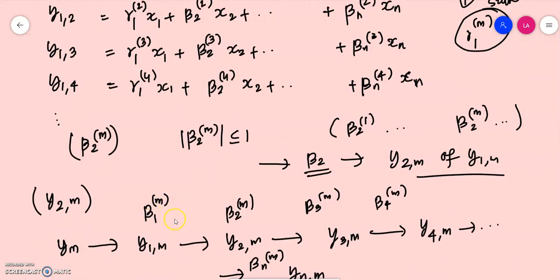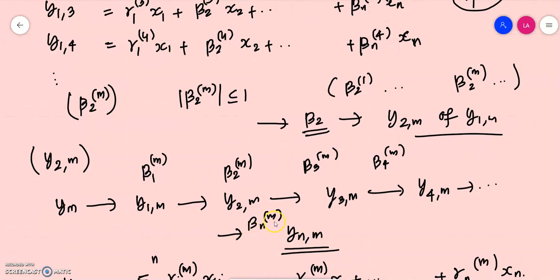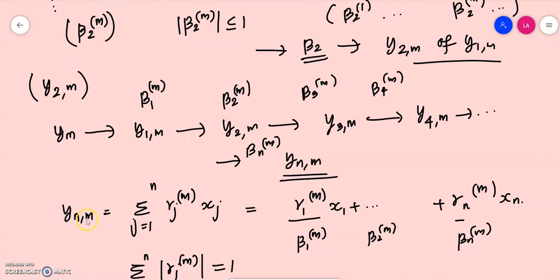Okay, and if you proceed like this, ym has a subsequence y1m, which is obtained by replacing beta 1m by its convergent subsequence, and y1m has a convergent subsequence y2m, which is obtained by replacing beta 2m by its convergent subsequence. And if we proceed like this, replacing up until the nth stage beta nm by its convergent subsequence, we get at last a subsequence ynm, which can be termed a subsequence of ym, which is defined as this.